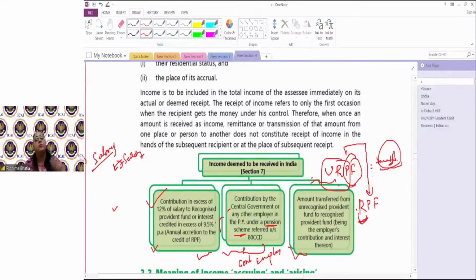Why? Because they are above certain limits, like we saw in this case, or there is a contribution made by employer that we saw in this case, and there is a shifting from non-approved provident funds to approved provident fund. So जो non-approved provident fund में पैसा है वो taxable हो जाता है on shifting to an approved provident fund or withdrawal. ठीक है? So अब इतना is enough to understand.